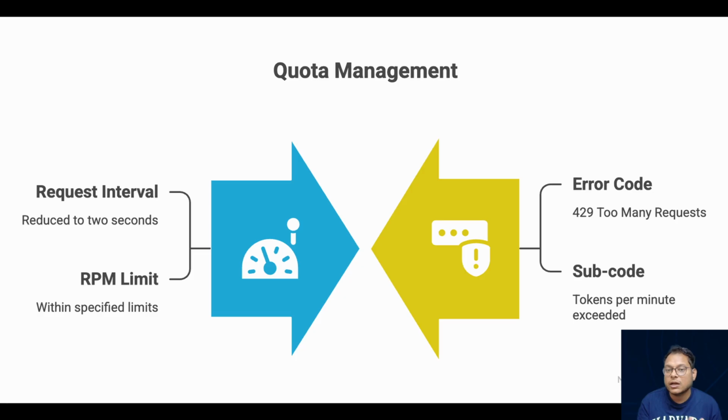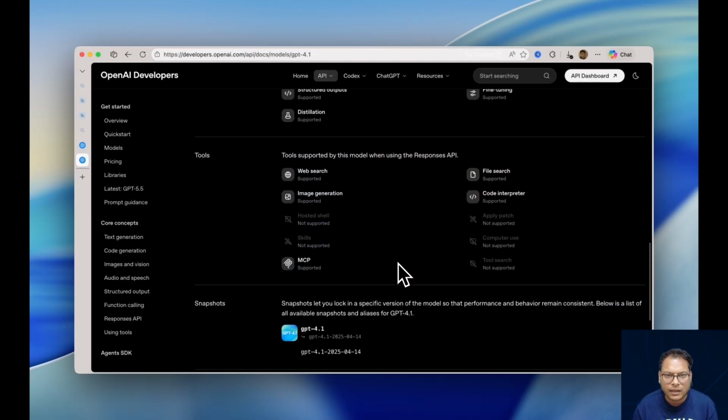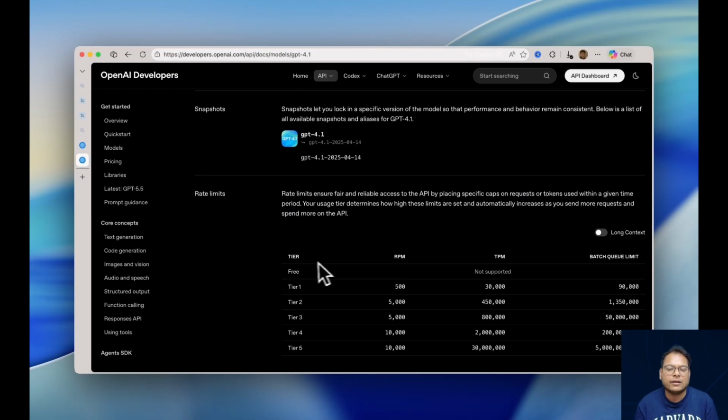So let's do a recap of what we have done. We have reduced our request rate to 1 per 2 seconds and we are well within our RPM limit as well. But we are still getting 429 errors. Now if you look at the error body, you will see a message saying that you exceeded your current quota and the subcode is going to be tokens per minute, not rate limit exceeded. So OpenAI has two separate limits.